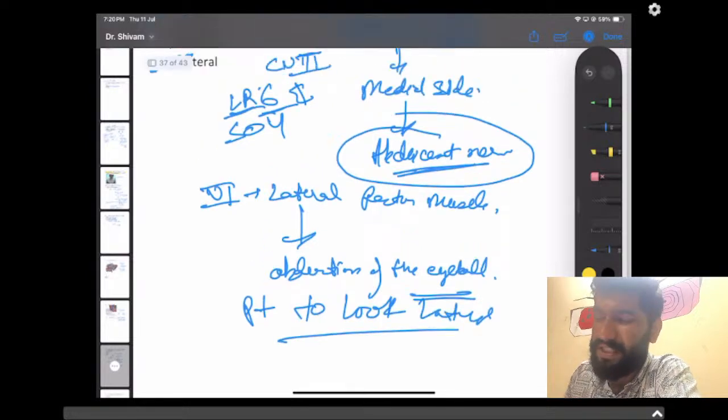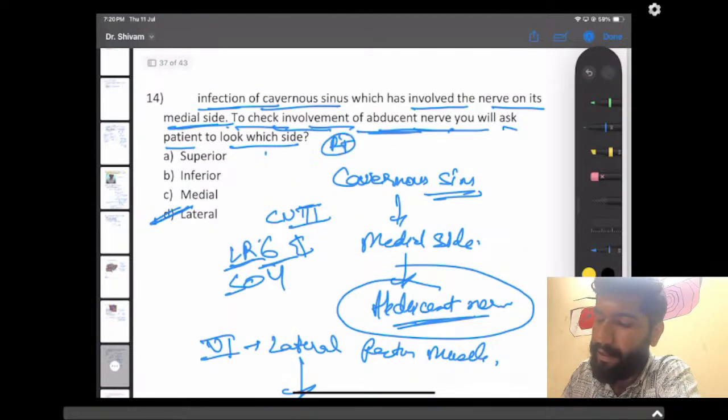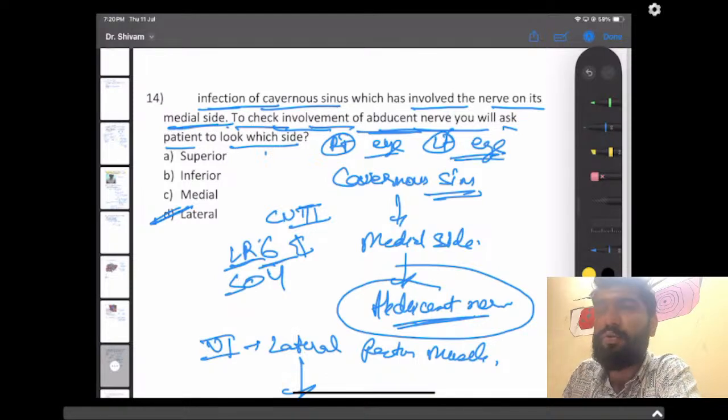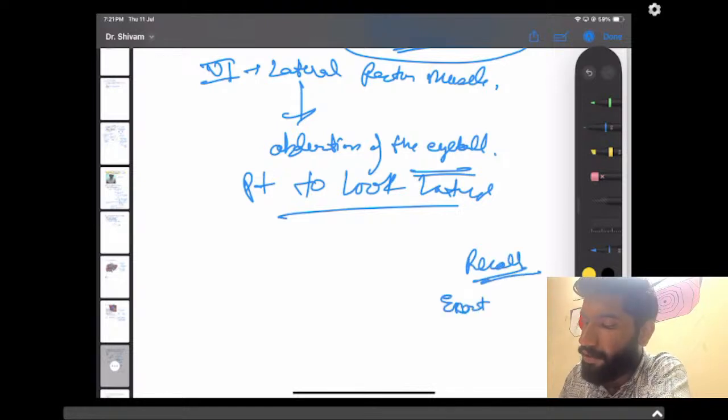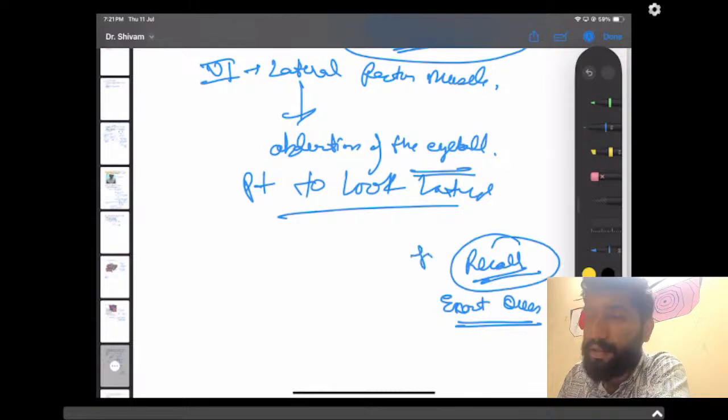Here, some eye was mentioned, right eye or left eye, something like that. Whether this patient should see laterally or medially, something like that was mentioned in the case here. It was not the perfect question. This is a recall session, guys. This is a recall, not the exact question which came in the exam. This is a recall which we have gathered from the students when they gave the exam, and this is not the exact wording of the questions.